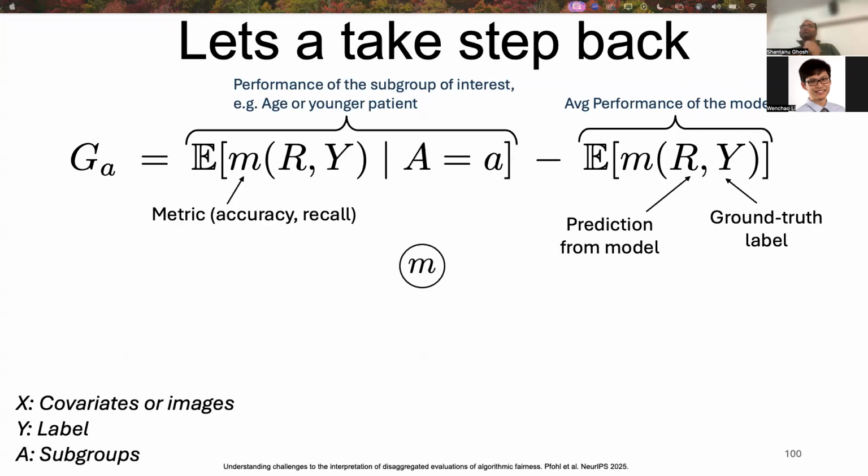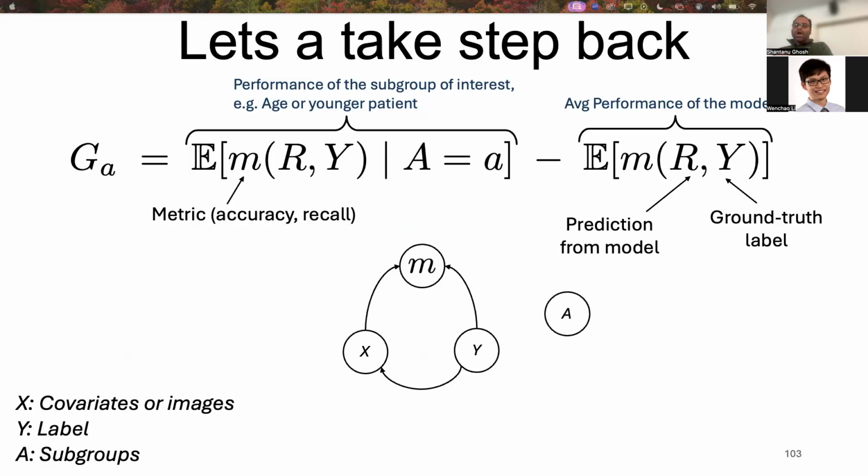Let's first draw the causal graph to understand the data distribution. We start off with the node M. Now X and Y are related to M because M is a function of R and Y. X is related through R because R is f(x), which is a function of X. I'm not denoting another node here. But importantly, how X and Y are related. This is the direction. We assume that Y is causing X. Why? Because the pixels in the image depend on the disease labels. For example, a chest X-ray image of a healthy patient is significantly different from an ill or an unhealthy patient.